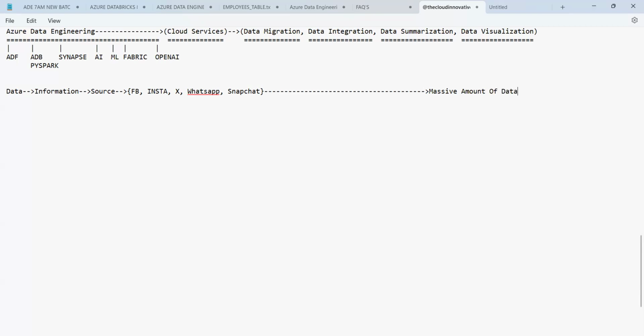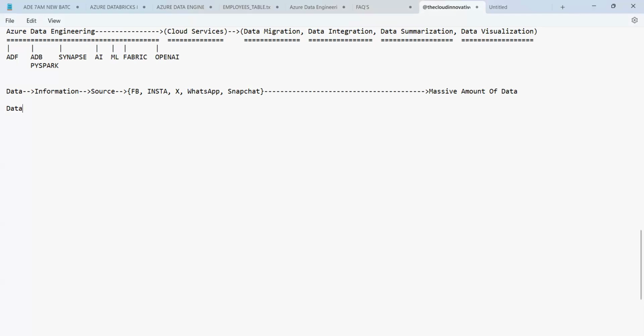What do you mean by massive amount of data, guys? The huge volume of the data is called massive amount of data. This is the very basic one that I told you. So what are the other sources from where we get the data?